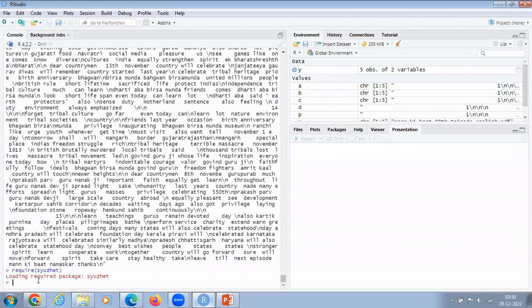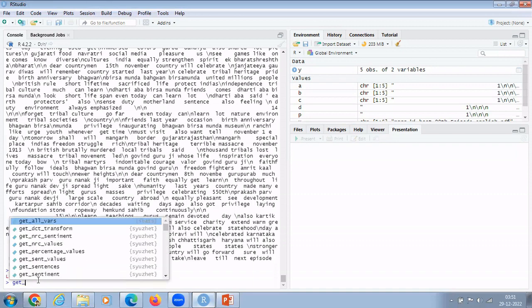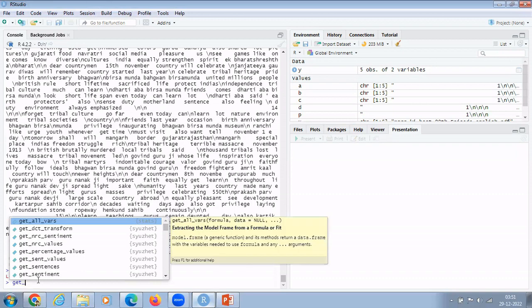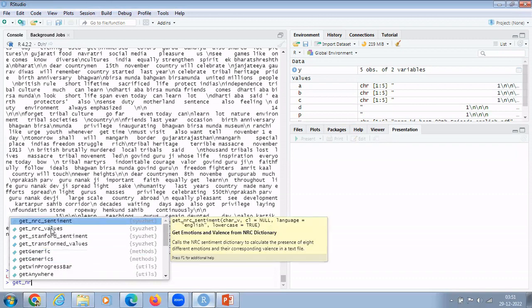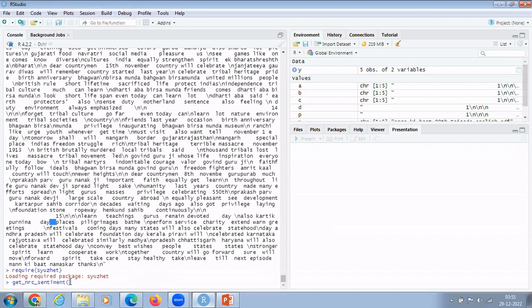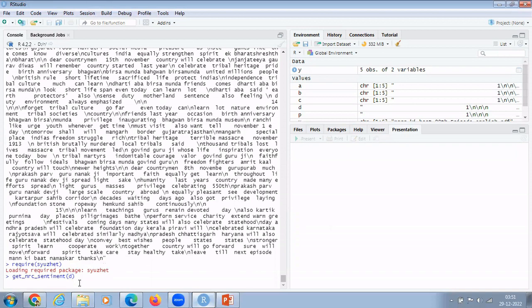Now, for conducting the final sentiment analysis, for knowing the gestures of the respected PM, we are in the final phase. How will we do that? Let's have a look. We type get underscore nrc sentiment, and within the brackets, the file in which we have the final text, that is the D file. I press enter. It is working.